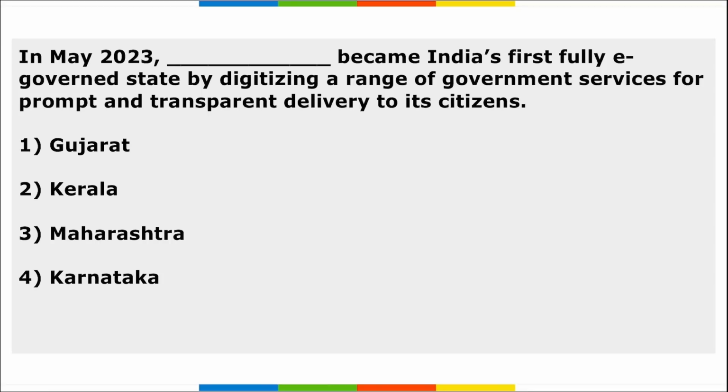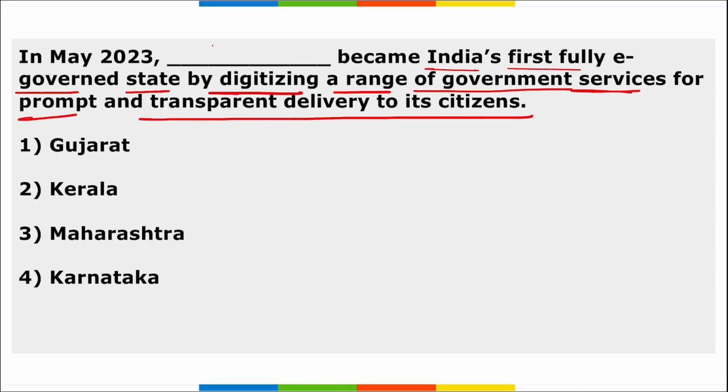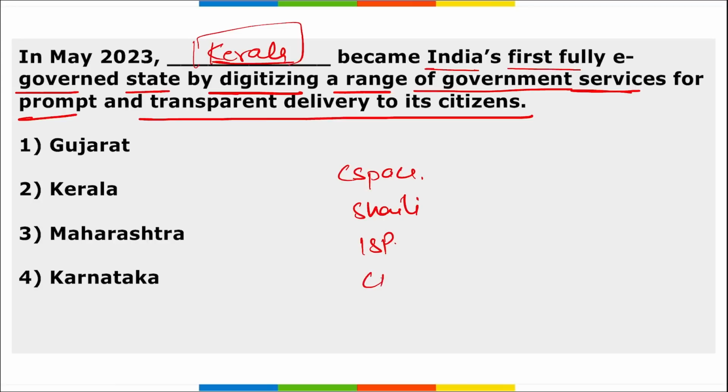Next, in May, Kerala became India's first fully e-governed state by digitizing a range of government services for prompt and transparent delivery to its citizens. It is your Kerala. This is your fully e-governed state now. Now we know Kerala has its own OTT platform, C Space. Then the Shelly app is there, that is your health and wellness application. They have their own internet service provider. They plan on becoming carbon neutral by 2050, and they want to shift to 100% renewable energy by 2040, right?